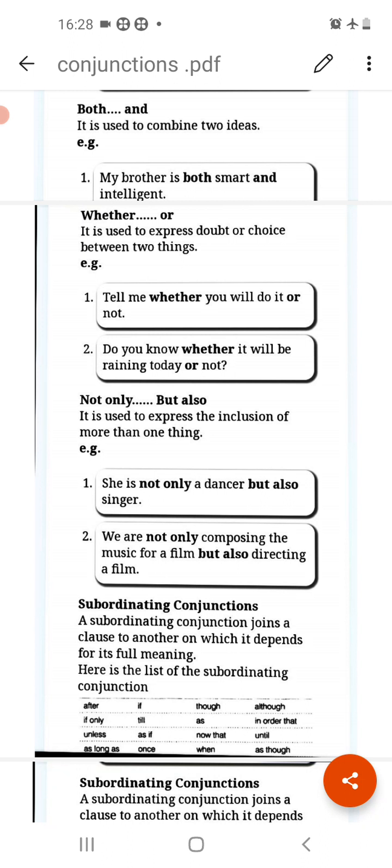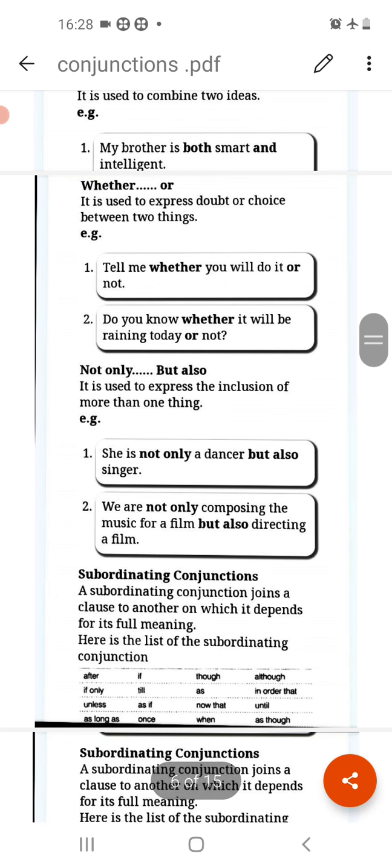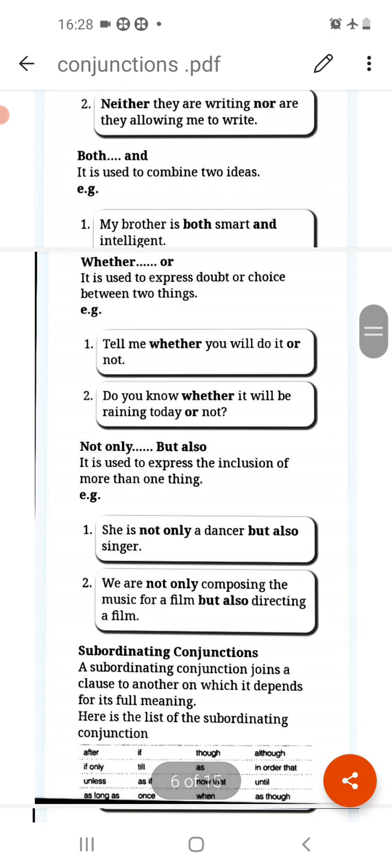Like, my brother is both smart and intelligent. So one thing was that your brother was smart, and one more thing you are adding to it, intelligent. So you have combined two things here, one is smart and the other is intelligent. So you are using both and in this sentence.